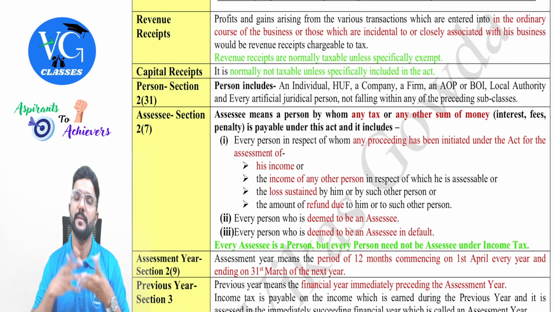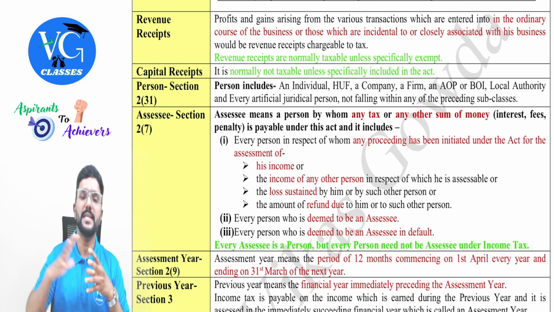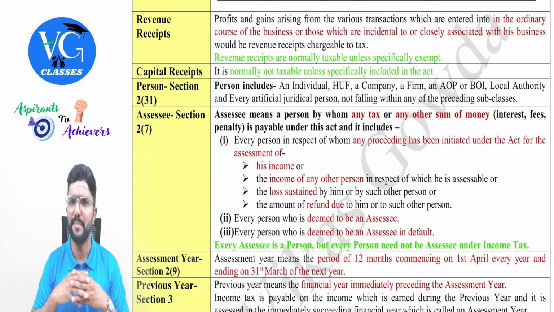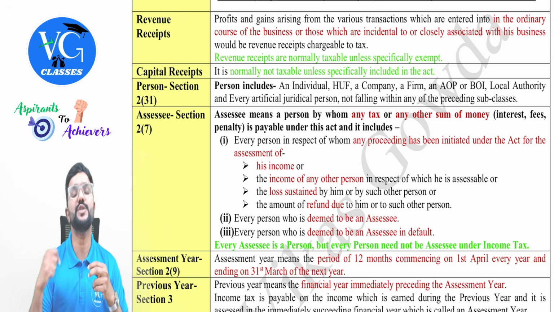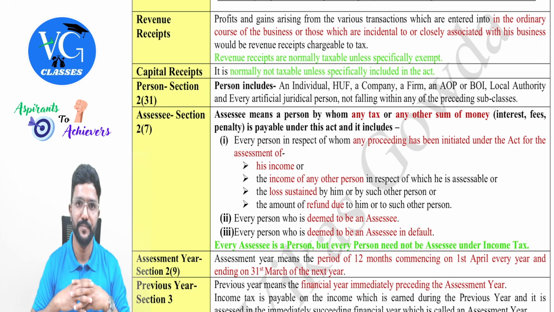So what would it be, sir? My revenue receipt. Same way, sir, if I earn anything from the sale of fixed asset or if I purchase fixed asset, am I doing it in the ordinary course of business? Is my business buying and selling fixed assets? No, guys. I am using it in my business to generate revenue. So anything related to fixed asset will not be revenue receipts or revenue payments. It will be capital in nature.